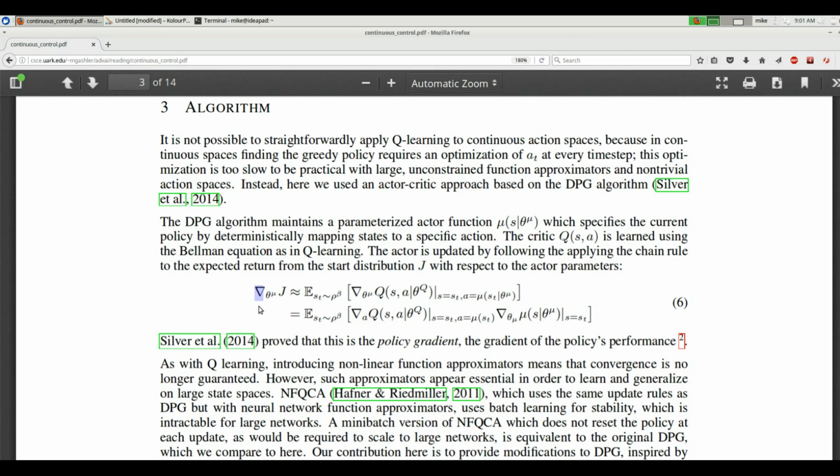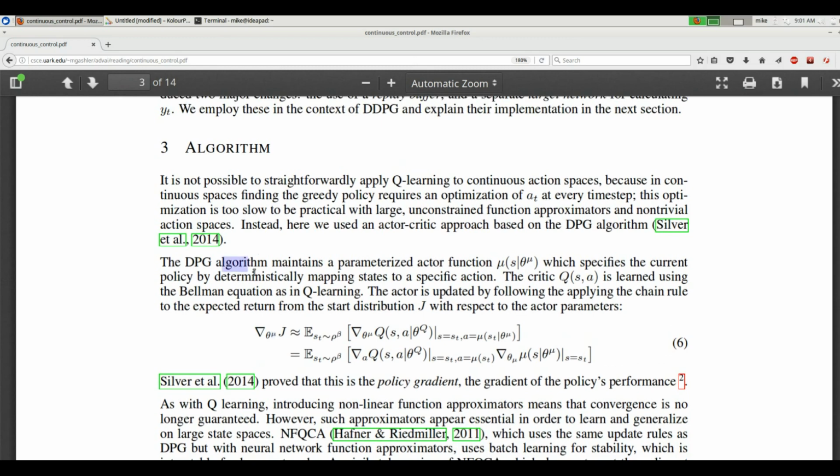Let's see. The gradient of the weights of mu. Happen to know mu is defined right here. The DPG algorithm maintains a parameterized actor function mu of s of theta mu. So what is mu? It's the actor. And what is an actor? It maps from state to action. Yep, it maps from state to action. In other words, it's the policy. So what they're really saying right here is the gradient of the weights of the policy model. Catch that? Is equal to, or times J.